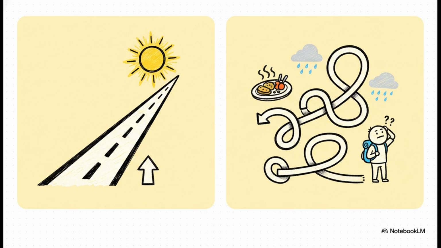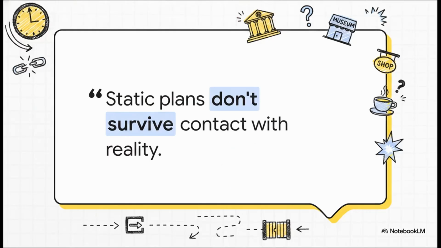And the thing is, cross-referencing guidebooks and those generic top 10 lists just leaves us totally vulnerable to these unpredictable daily disruptions. You see, the fatal flaw of standard map apps can really be summed up in one sentence. Static plans don't survive contact with reality. It's like you're relying on a rigid, unchanging plan in a highly dynamic, constantly moving environment. You're constantly stressing, asking yourself, wait, is this open right now? Am I actually going to make it to the museum before it closes? A static list simply cannot answer those questions for you in real time.